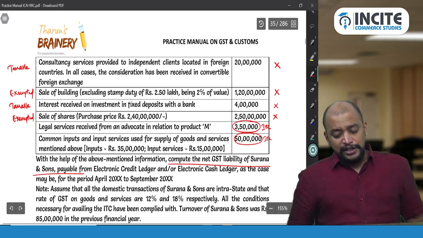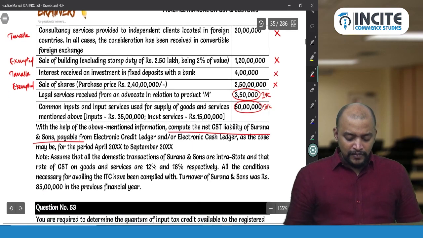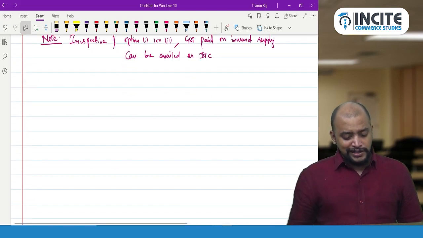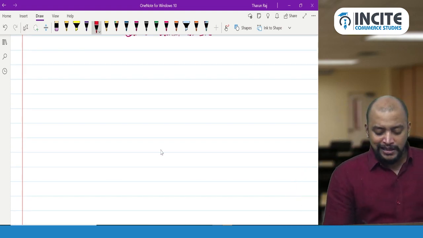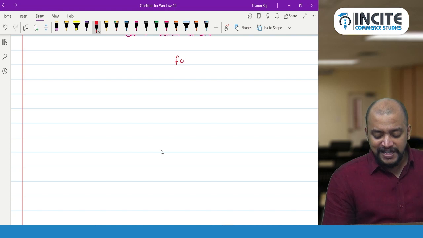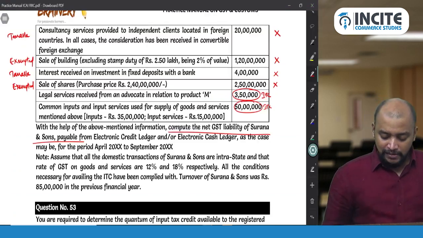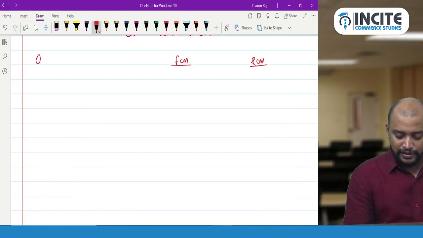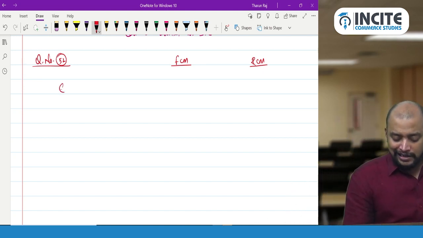Now what is it that we need to do? First we need to take the gross GST payable. So what is the gross liability we need to find? We have FCM liability and RCM liability. So this is question number 52. So let's take the gross liability. First we prepare the working note.